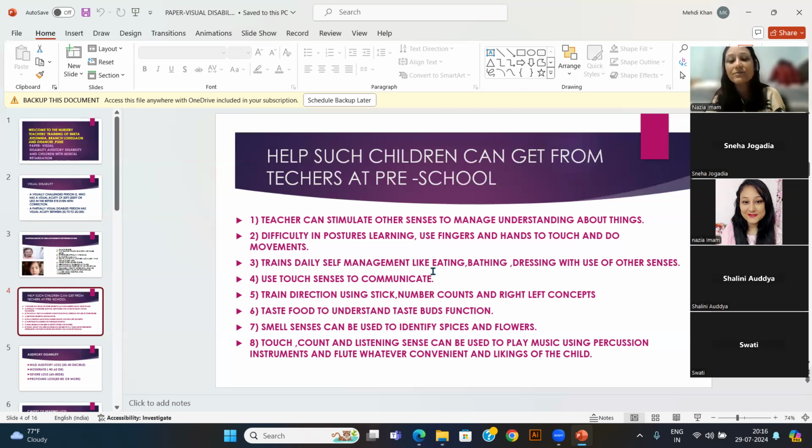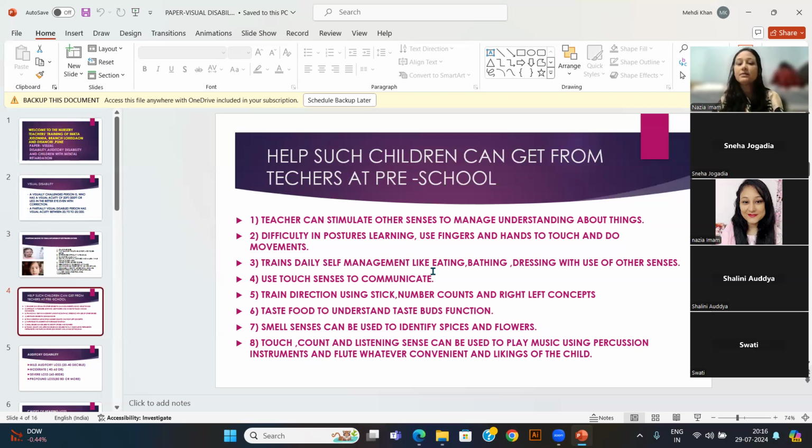But eating habits, we can tell the child at the time of eating to sit straight. Then we need to hold their hand and tell them how to take the spoon like this. What will be the angle of the spoon? Many times the food spills from such children's hands because they do not understand. So we need to hold their hand, put the spoon like this, hold it like this, and one or two times teach them the posture to hold the spoon correctly, and then the child understands.